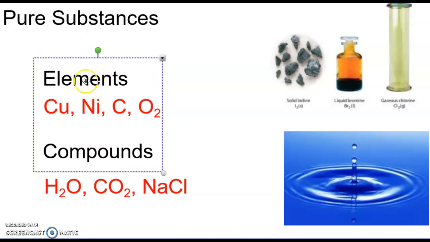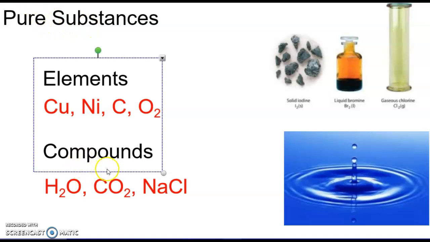So if something is an element, one of the ways that you can tell is just by the number of capital letters it has in the name. So when you look at the periodic table, every box represents a different element, and every box is only going to have one capital letter. So when you see something like Cu or Ni, so Cu would be copper, that's its own element. You see Ni, that's nickel, that's also its own element. C by itself, that's carbon, and then O2, the stuff we breathe in, that's oxygen. So those would be examples of elements.